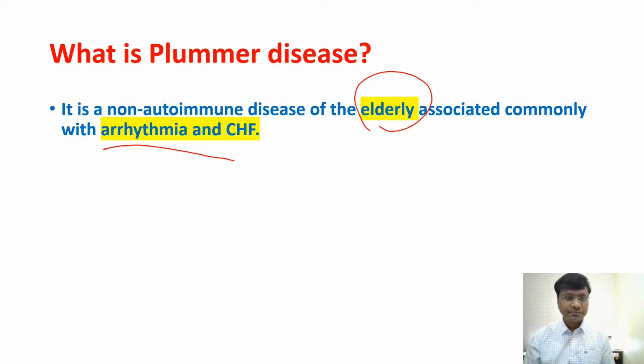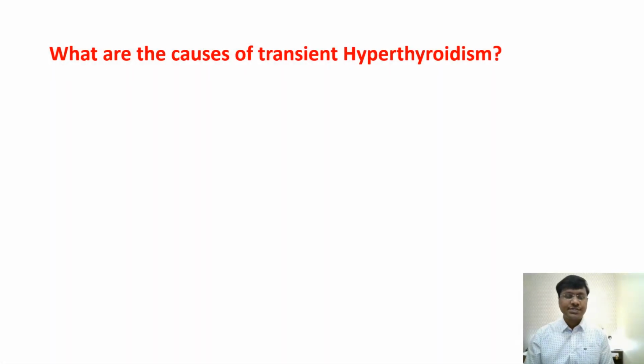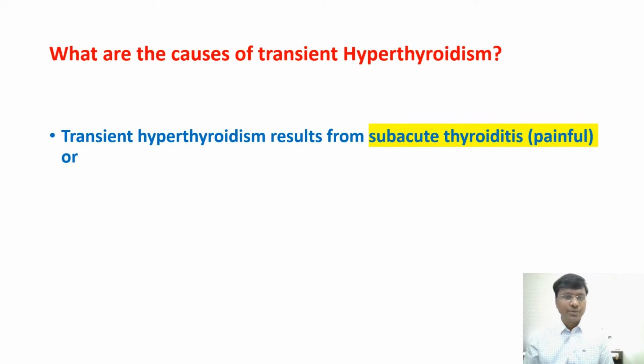Next. What are the causes of transient hyperthyroidism? That means the hyperthyroidism will be there only for a short period of time, and that includes subacute thyroiditis. And please remember, Graves was a painless diffuse enlargement of the gland, whereas subacute thyroiditis is a painful enlargement of the gland.